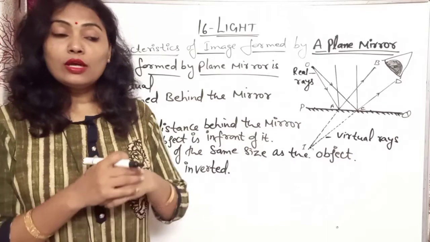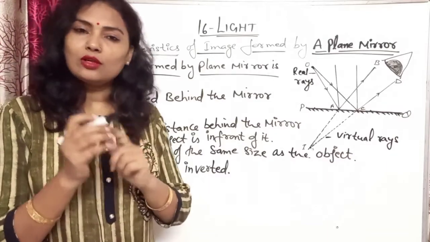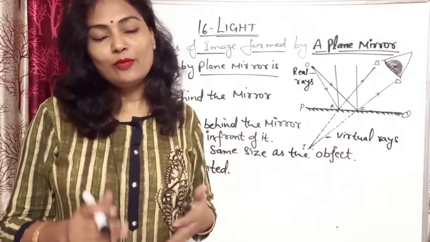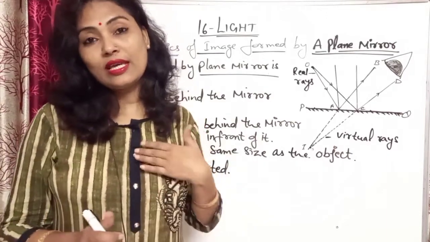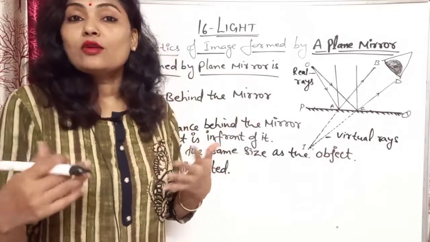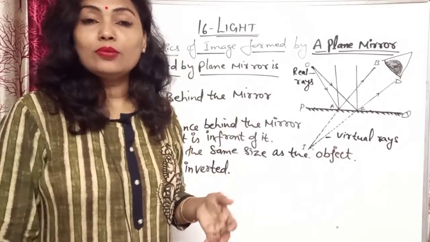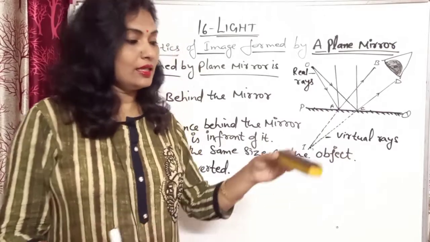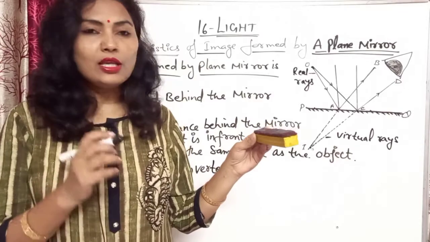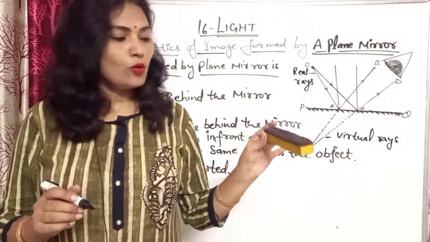Got it? So every time, objects, luminous or non-luminous, all these objects reflect the light, and because of the reflection only we can see the images, or we can see the objects. Got it? For example, we can see this object from any direction of the room, or from any part of the room easily. Why?